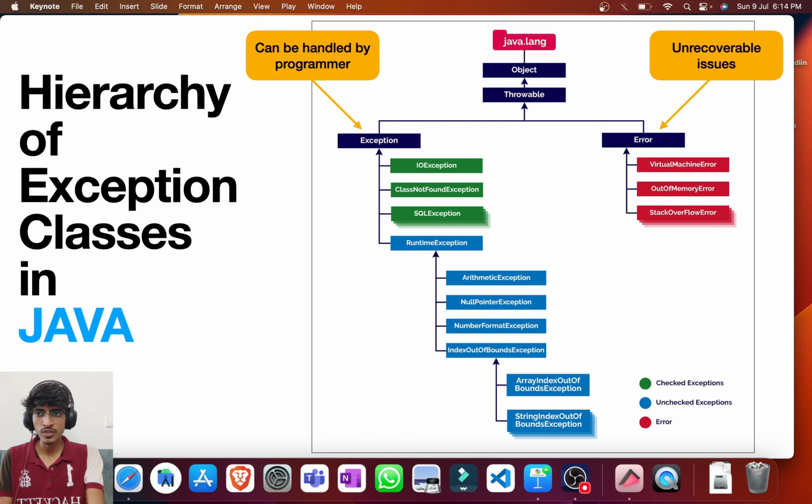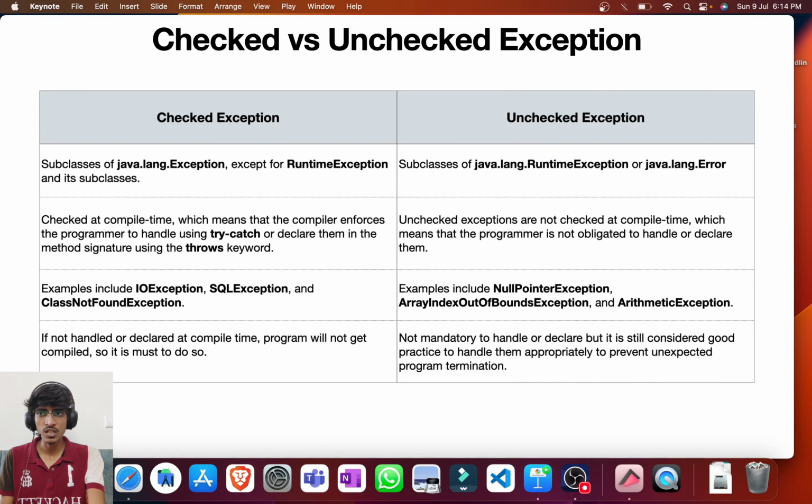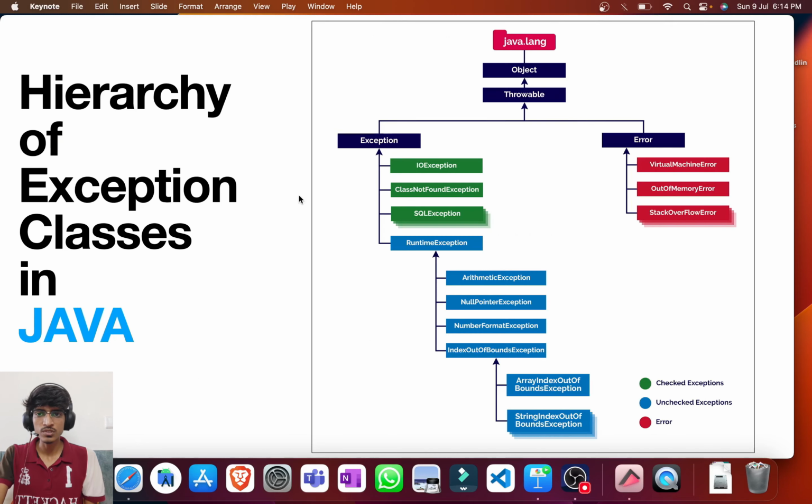Now let us move forward and see the theoretical part of checked versus unchecked exceptions. As we have already seen in our real life example as well as in VS Code, checked exceptions are everything apart from the runtime exceptions, as you can see here. And for unchecked exceptions, all these which are under the RuntimeException class will be unchecked exceptions.